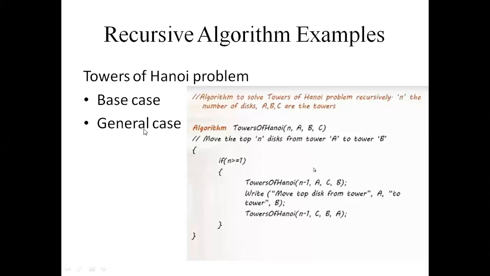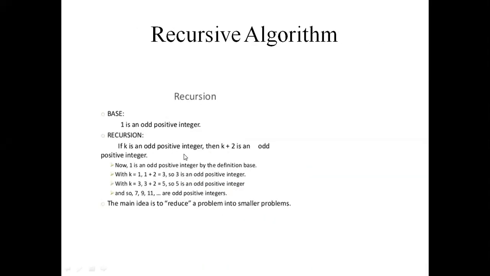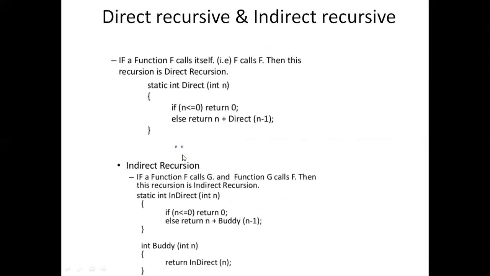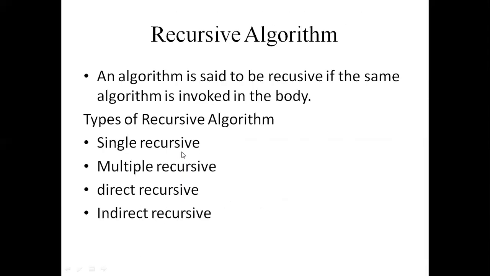So yesterday we discussed recursion. Recursion means a function calls itself. Different types of recursion are there: single recursion, multiple recursion, direct recursion, and indirect recursion.